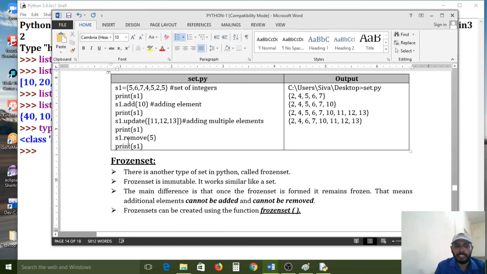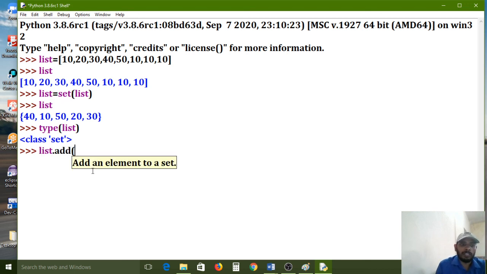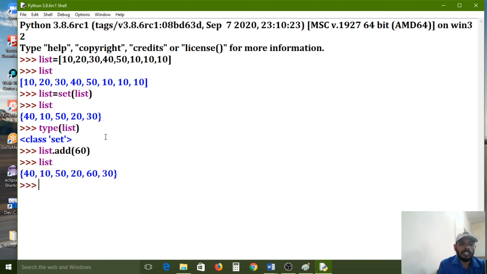After that, if you want to add one more element to the set, we can use the list.add method. 50 I want to add. Sorry, 50 we already have. I want to add the 60 element. So all of you carefully observe the list. The 60 element has also been added.